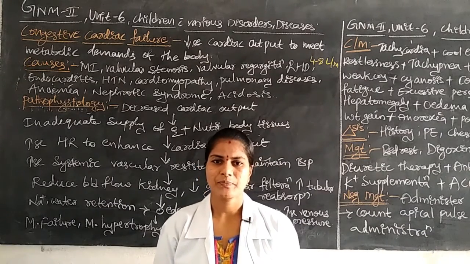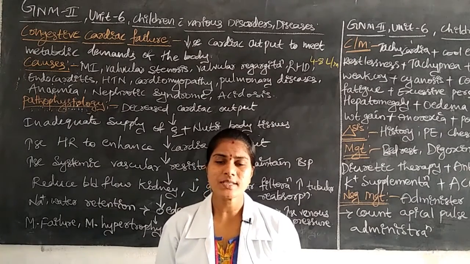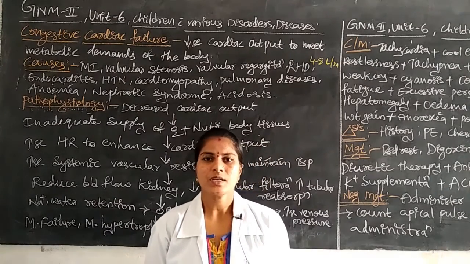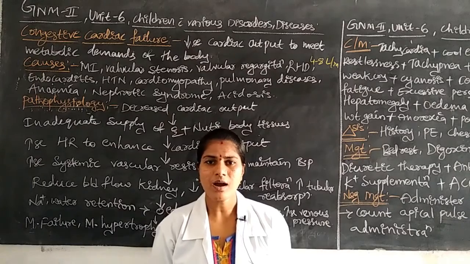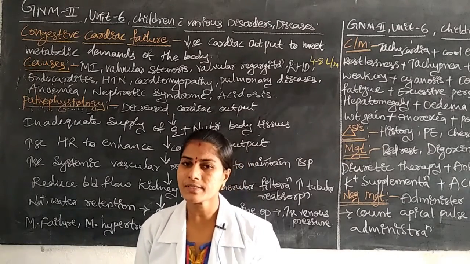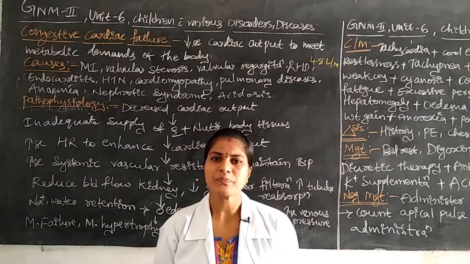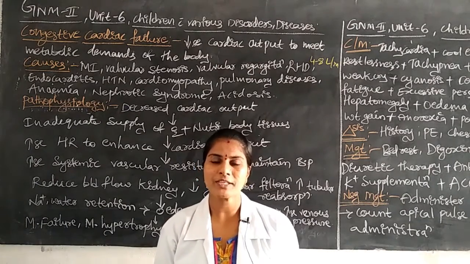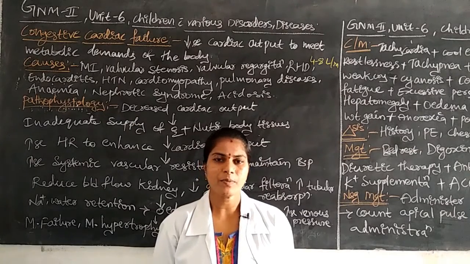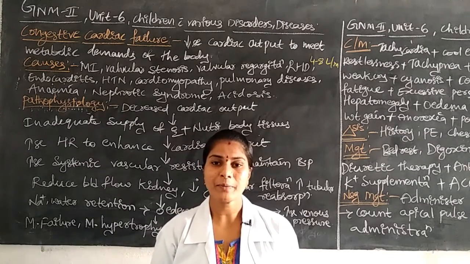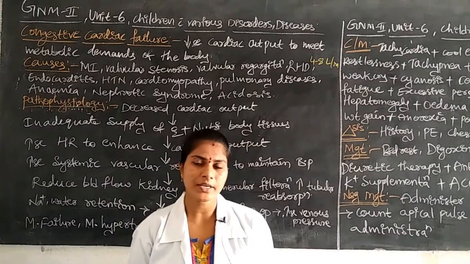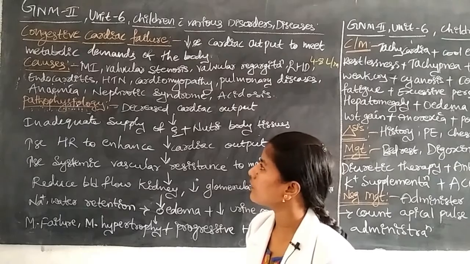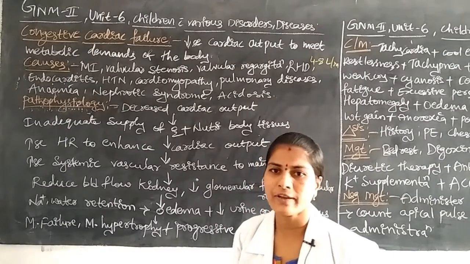The heart pumps the blood from the heart to all over the body parts, that is the systemic circulation. What is the meaning of cardiac output? Cardiac output is also called the heart output. In cardiac output, what happens is the pumping of the blood, how many ml of blood is pumped to all over the body parts per minute. That is what we call cardiac output.